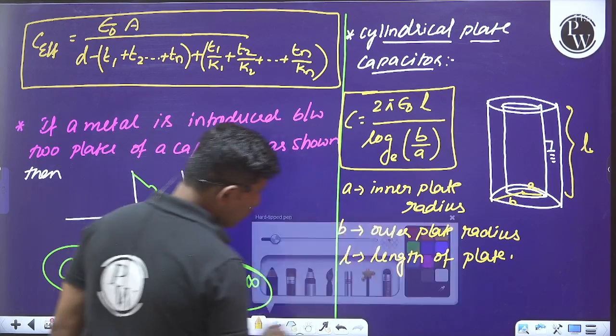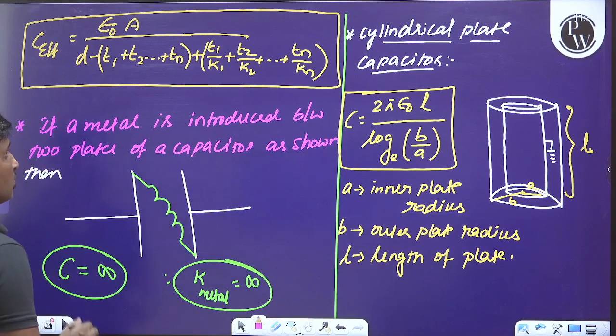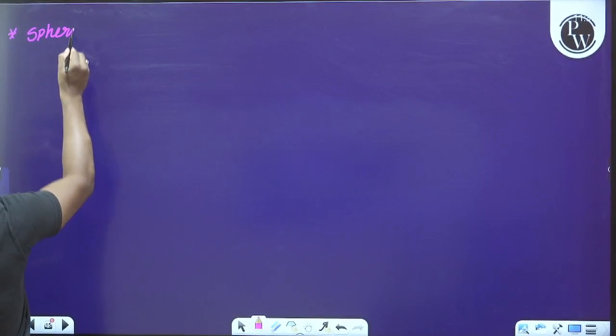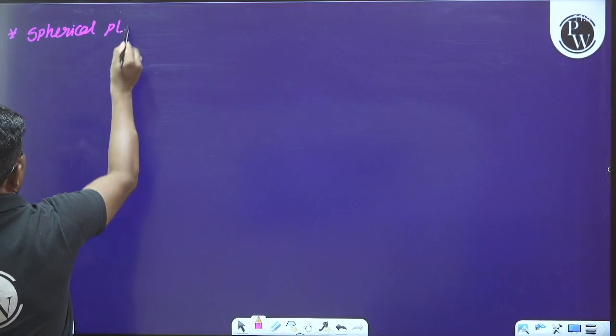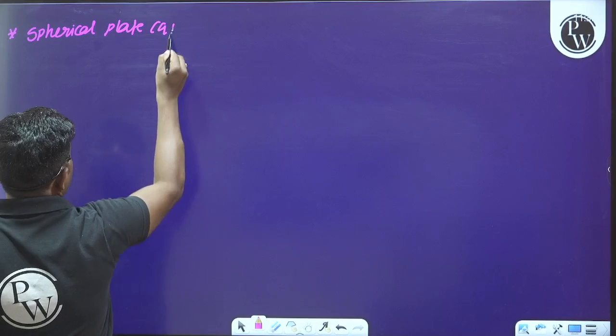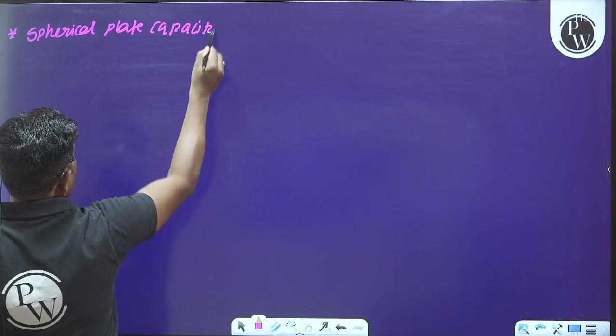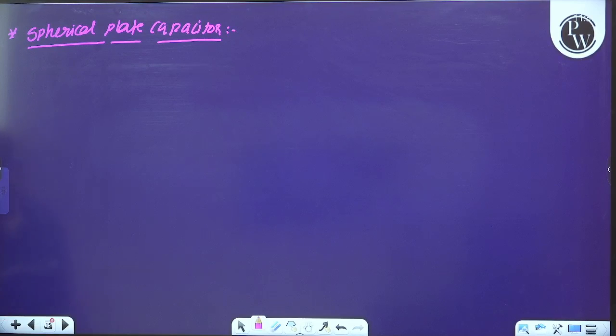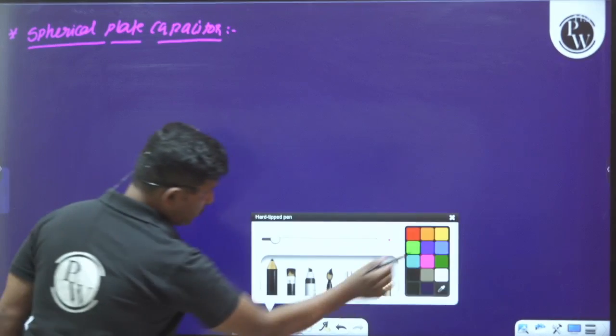So similarly, we can move on to the next type of capacitor, and that is the spherical plate capacitor. What is the spherical plate capacitor? Please make sure you are understanding these points clearly.